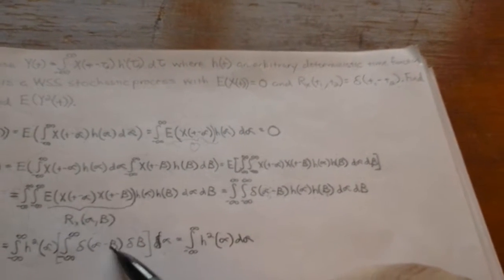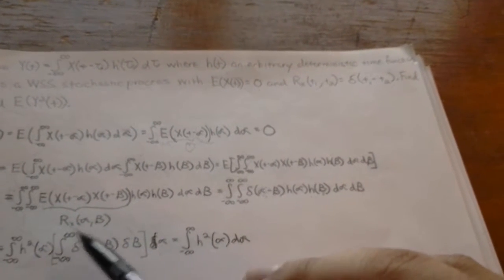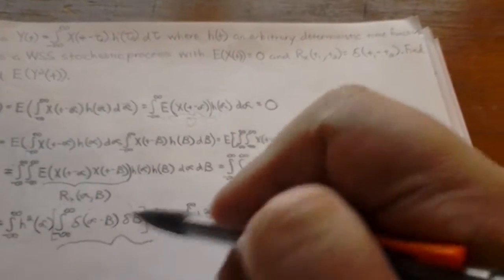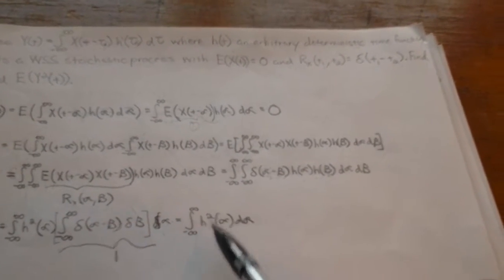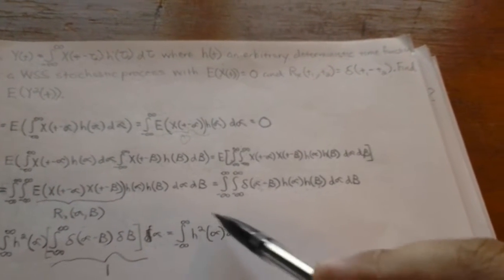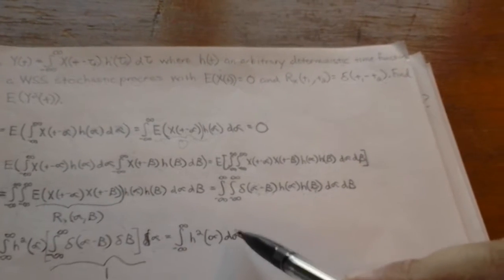What's the value of the integral from negative infinity to positive infinity of any delta function? It's just equal to 1. So this term is just equal to 1. What we end up with is the integration from negative infinity to positive infinity of the square of the deterministic function in terms of alpha, d alpha.